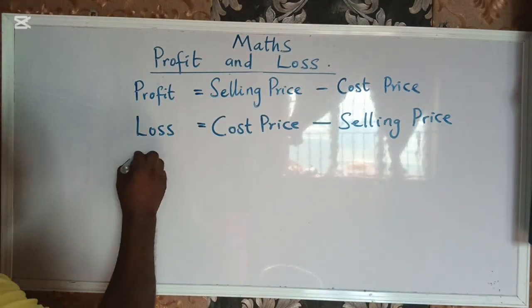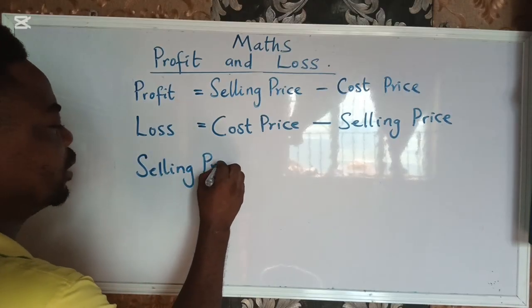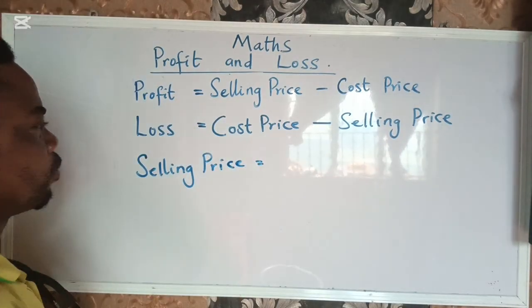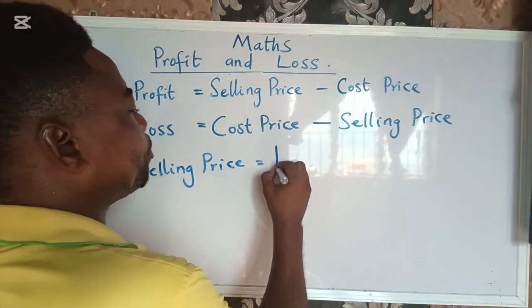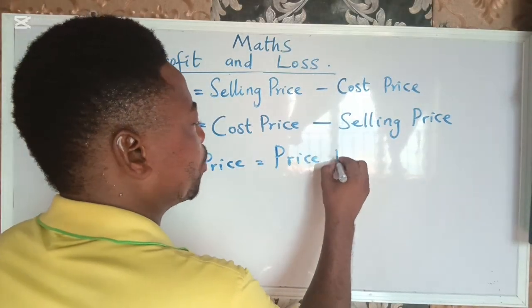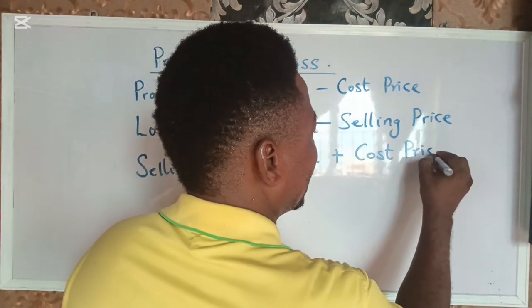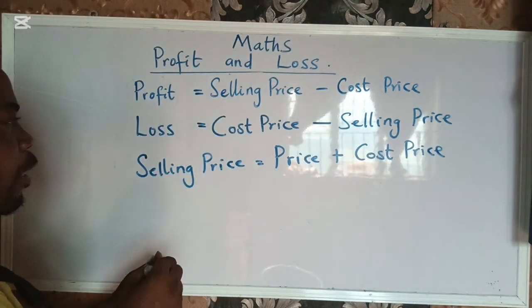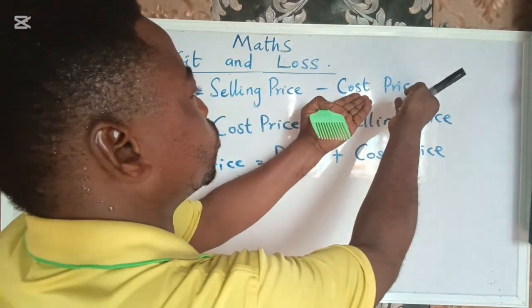Now what is the selling price? Selling price is equal to the profit you have made plus the cost price. I can show you that. We want to know what the selling price is, so we just take this one to this side.